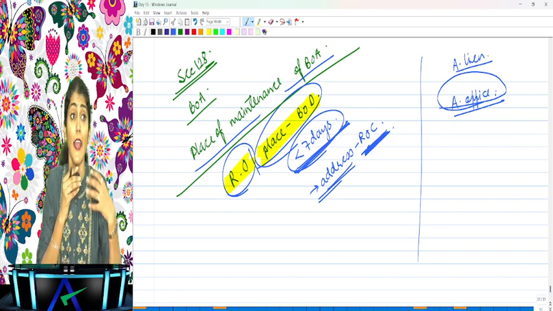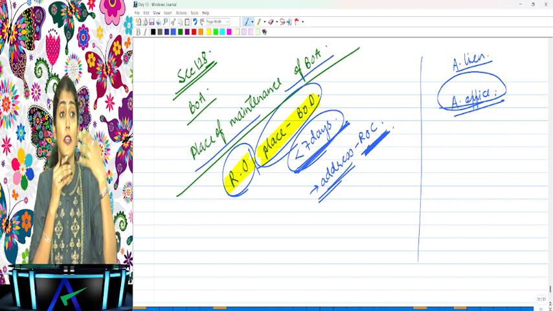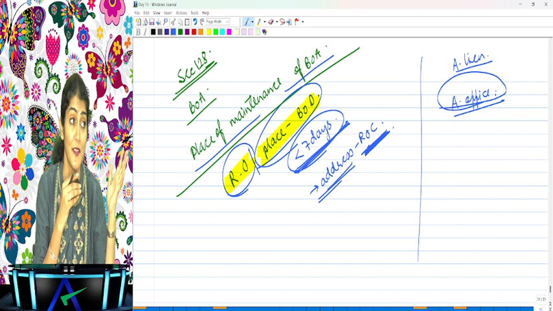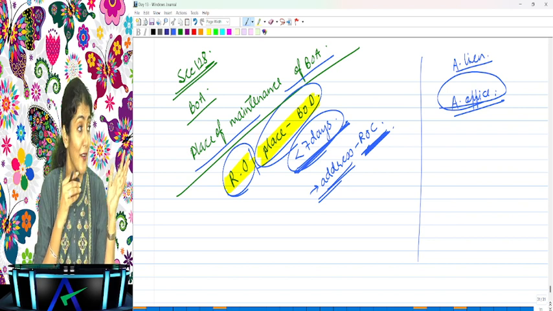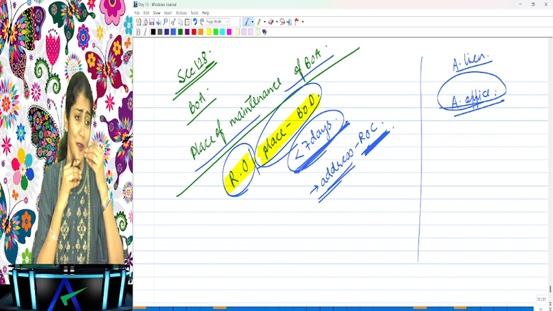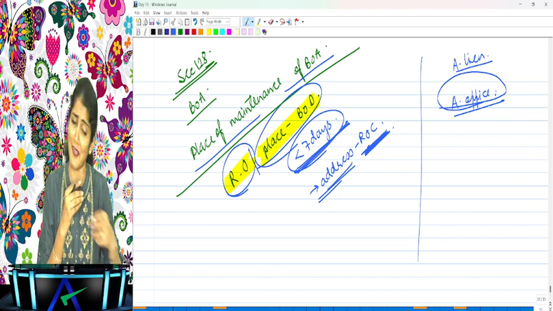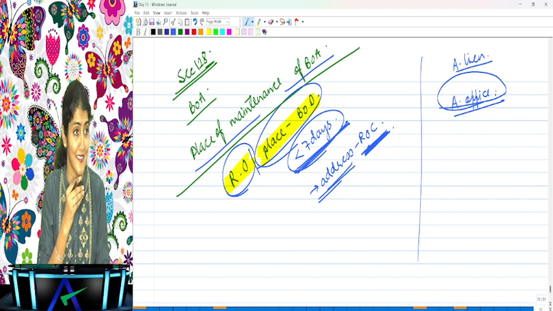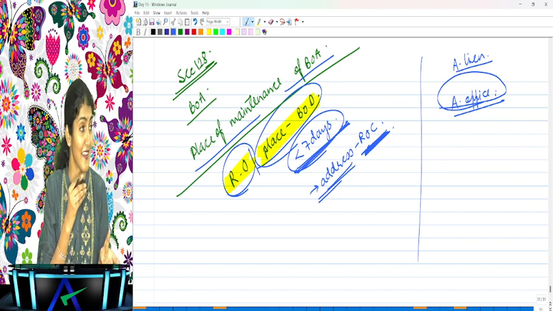Okay. And can the auditor exercise lien on his working papers? Seriously, guys, seriously. You don't think at all, without any thought. Can the auditor exercise lien on working papers? Yes. Where did you get yes from? For what are you saying yes?